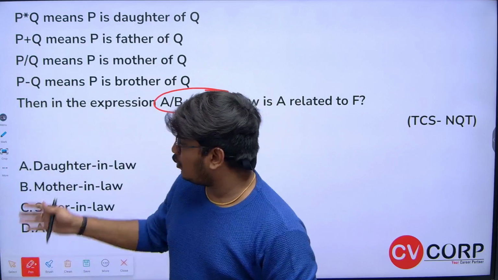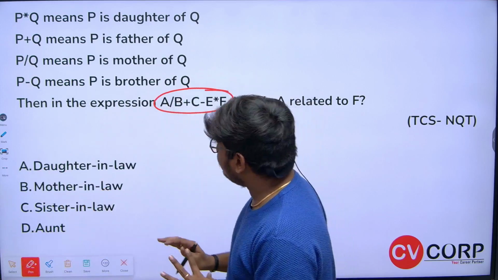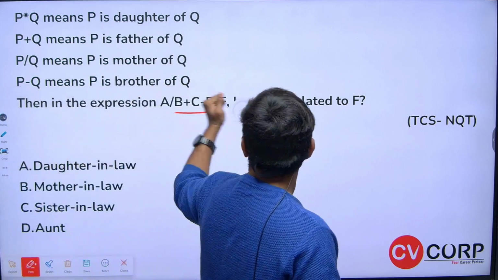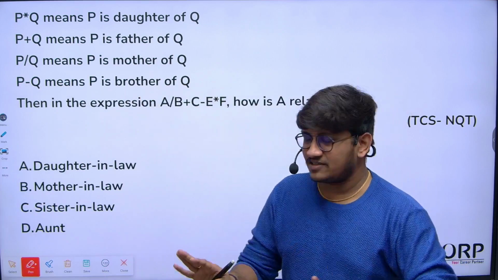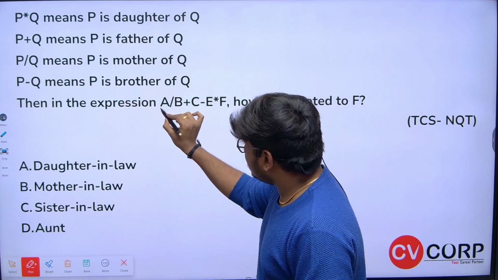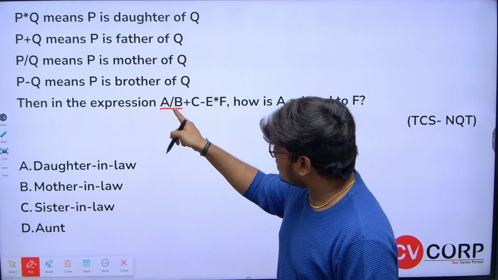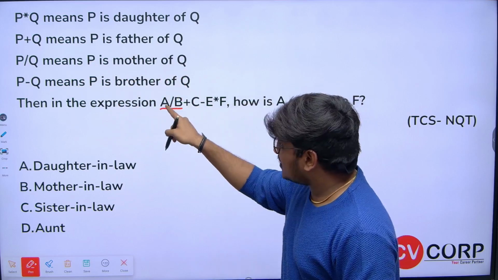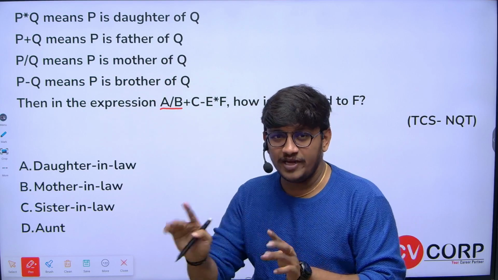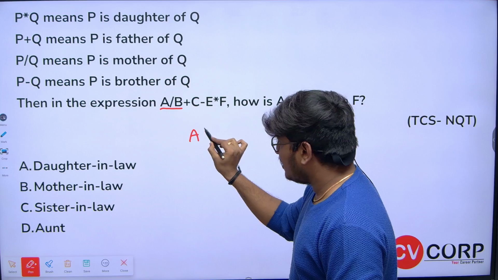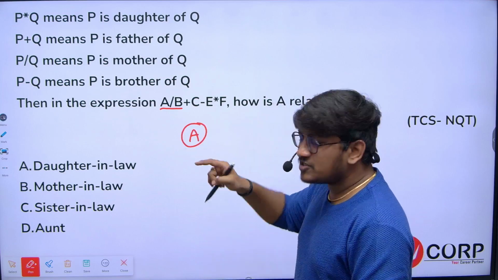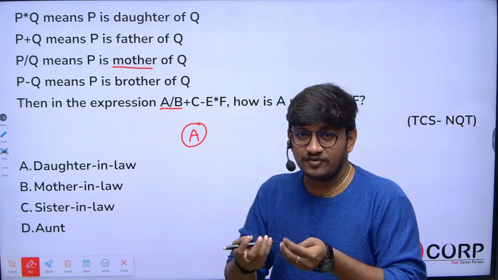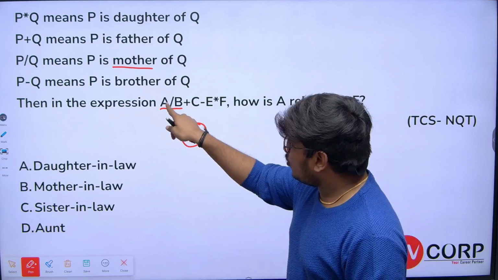So here we have a few options. Now I will tell you how to solve these kinds of questions. Let's just draw a diagram. Let's say the expression is A slash B. What does slash indicate? P slash Q means P is mother of Q. So A slash B means A is mother of B. I'm drawing the symbol for A as a circle instead of a box, because slash means mother, and mother means a female character, which we represent with a circle. Now A is mother of B.